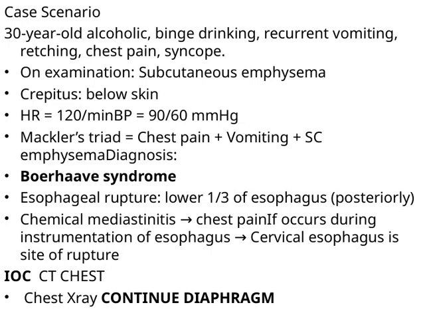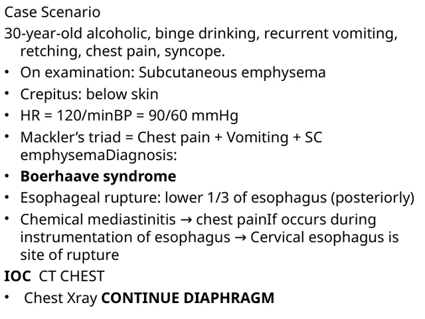Let's walk through this case scenario. We have a 30-year-old individual with a history of alcohol use, specifically binge drinking. He's presenting with recurrent vomiting and retching, which are important clues. He's also experiencing chest pain and episodes of syncope, which can be quite alarming. On examination, there's subcutaneous emphysema, so you might notice crepitus below the skin, which indicates air escaping into the tissues.